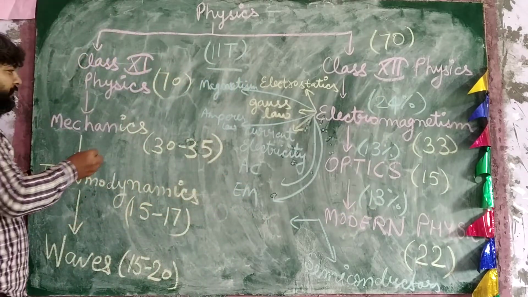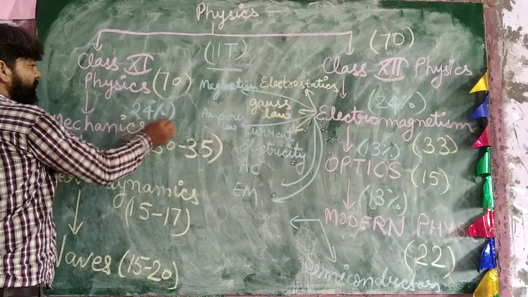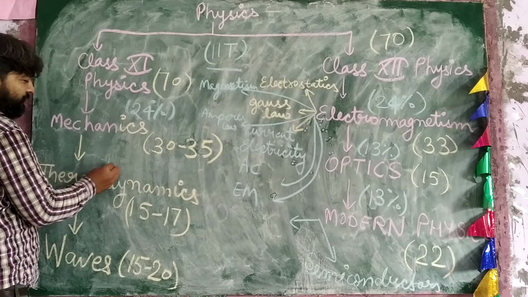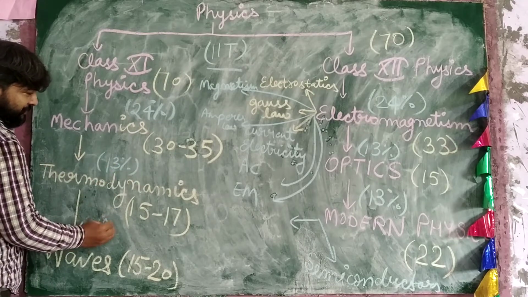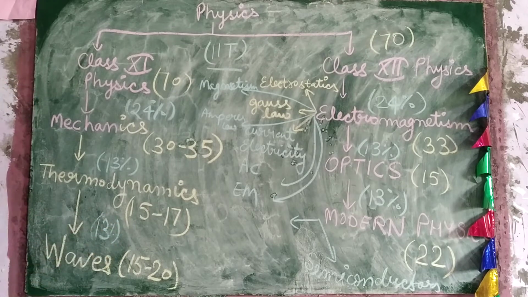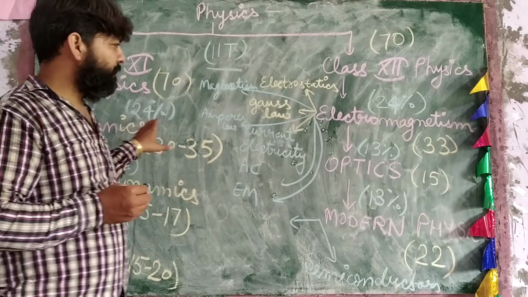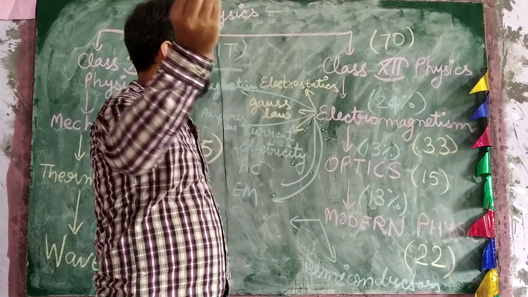And again here, 24%, 13%, and 13% for waves. All the parts are important from the IIT point of view.